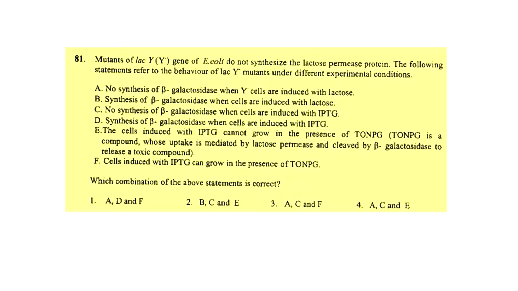So even though the lactose is present in the medium, there will be no synthesis of beta galactosidase because lactose won't be converted into allolactose and the genes won't be expressed as the repressor will still be bound to the operator. Now let's look at the second option, which says synthesis of beta galactosidase when cells are induced with lactose.